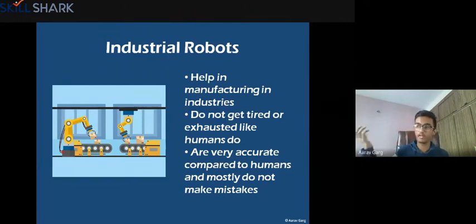For example, if you're building a car, nowadays cars are completely made by machines. There are almost no humans involved in making a car. They cut metal, they'll place the doors, they'll make the engine. Everything is done by robots. So this is the application of industrial robots.